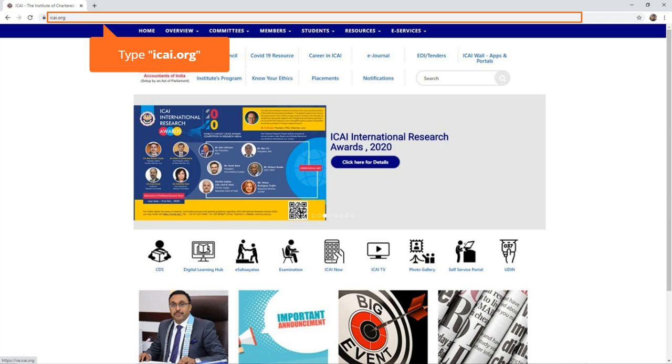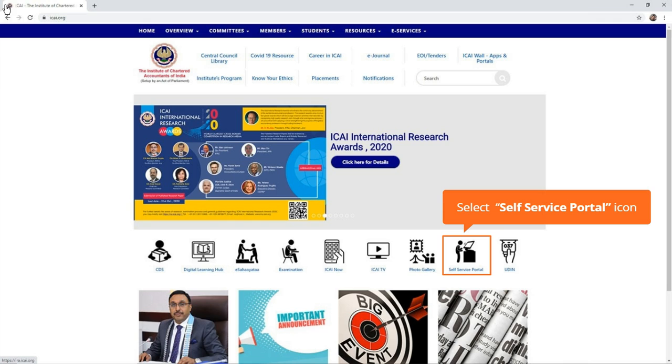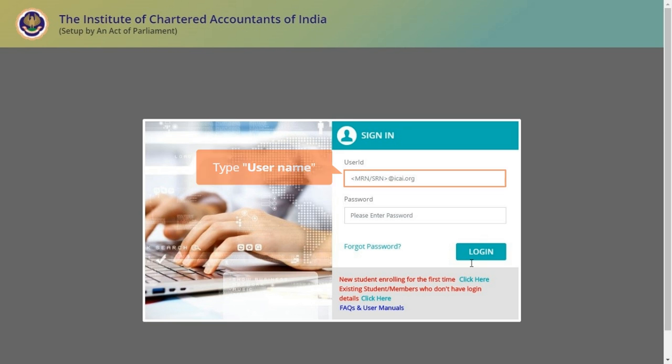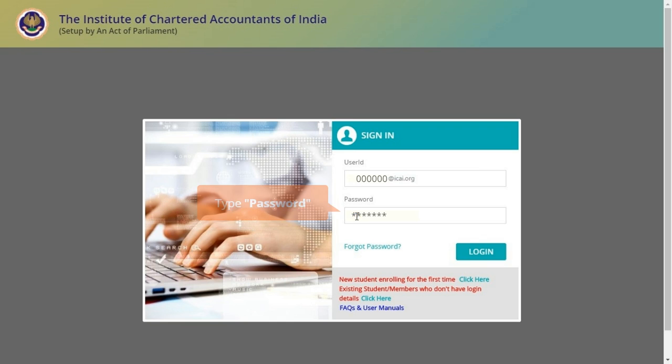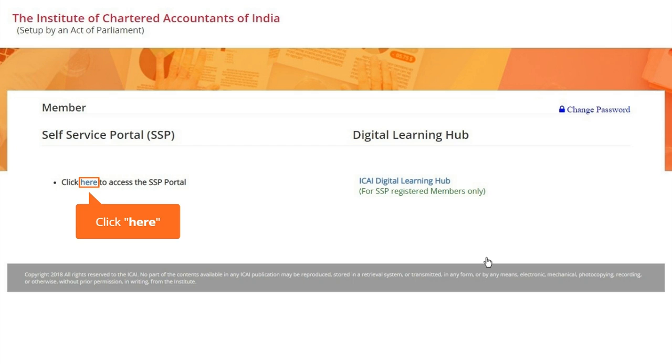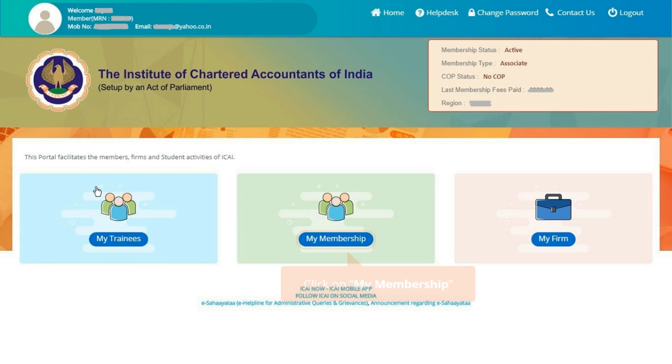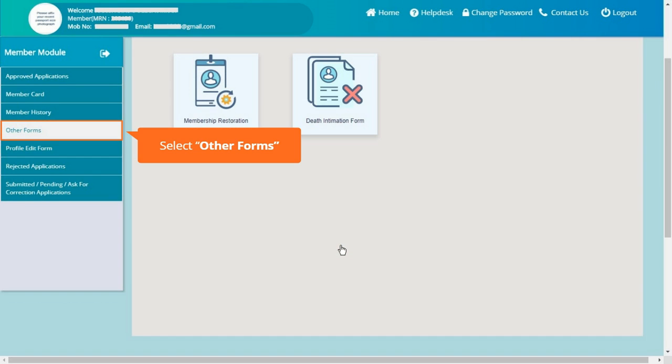Type ICAI.org, then press enter. Select the self-service portal icon. Type username. Type password. Click login. Click here. Click on My Membership. Select Other Forms from the drop-down menu.